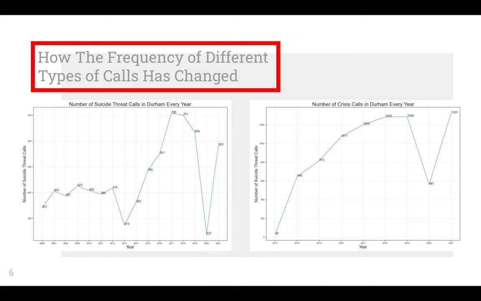Another trend we were interested in seeing was how each type of call has changed over the years. In these two line plots, you can see how both the number of suicide threat calls as well as crisis calls has risen over the years, with both types of calls experiencing a strange but sudden drop in 2020.